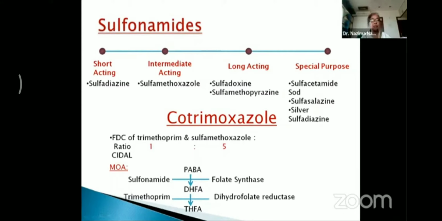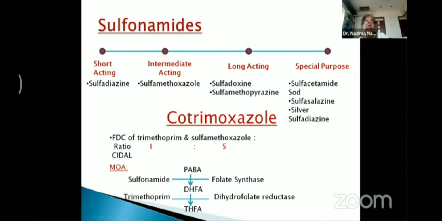Now, coming to the mechanism of action. This mechanism of action is very important. It can be asked as a short note. The conversion of PABA, para-aminobenzoic acid, to dihydrofolic acid takes place by the enzyme folate synthetase. This enzyme folate synthetase is inhibited by the sulfonamide, whereas the conversion of dihydrofolic acid to tetrahydrofolic acid takes place with the help of the enzyme dihydrofolate reductase.